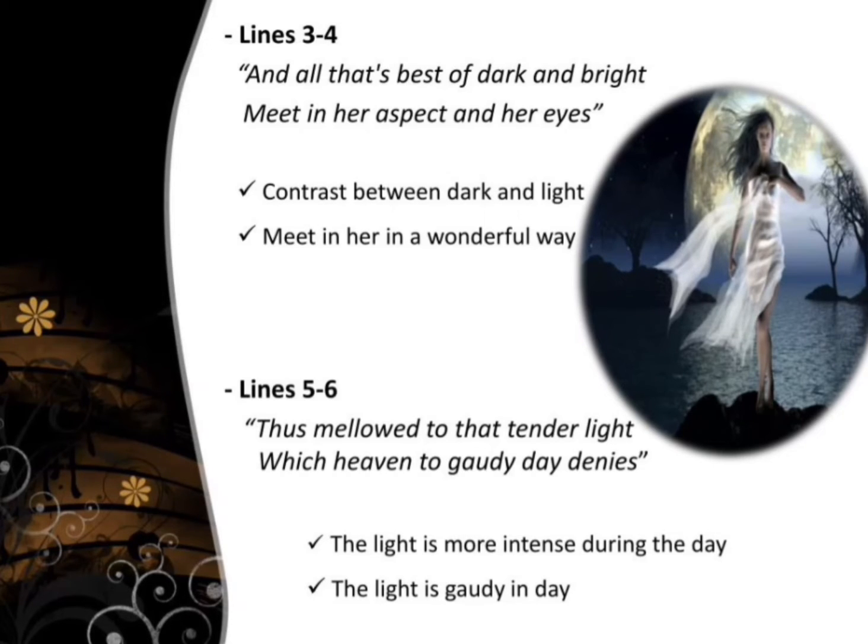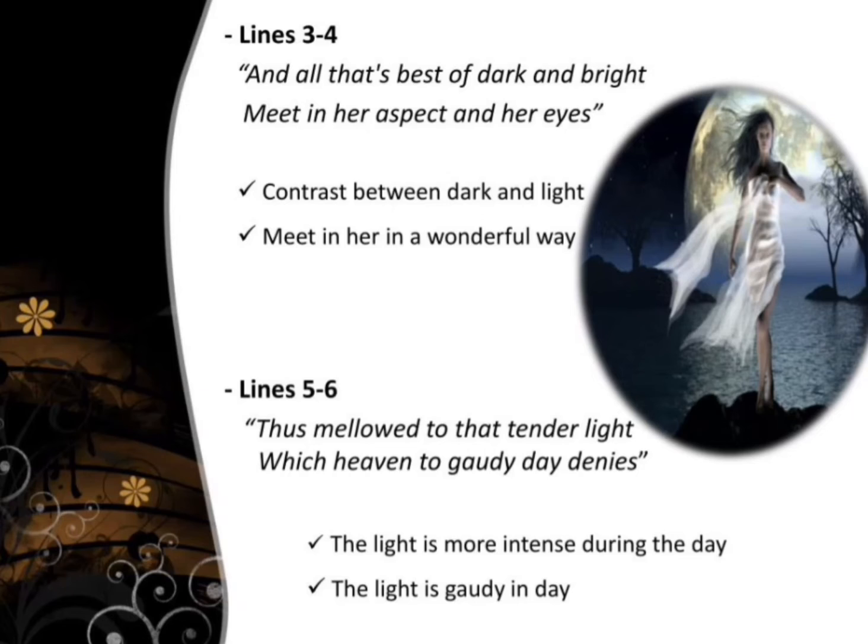And all that's best of dark and bright meet in her aspect and her eyes. So the contrast between light and dark that was first brought up by the starry skies in line 2 is repeated and developed in line 3. Everything that is great about both dark and bright comes together in this woman.